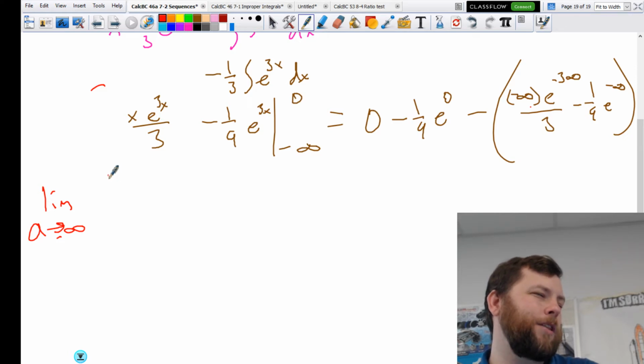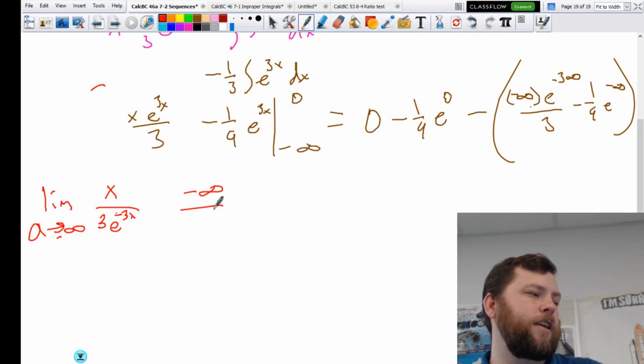What's the cleanest way of doing this? It's really like this. Think of it like x. The negative infinity kind of messes it up. It's x over 3e to the negative 3x. If we plugged in the negative infinity, we get negative infinity over e to the infinity, which would be infinity.